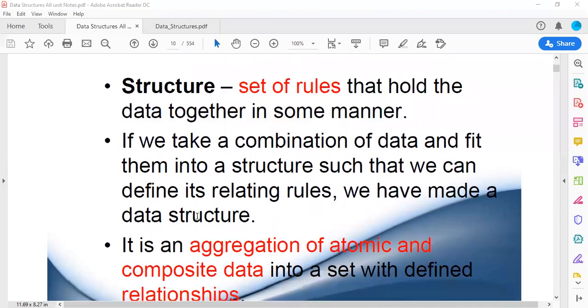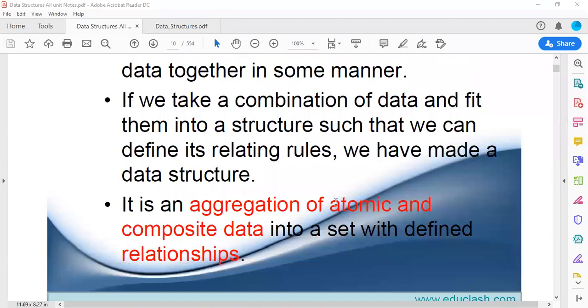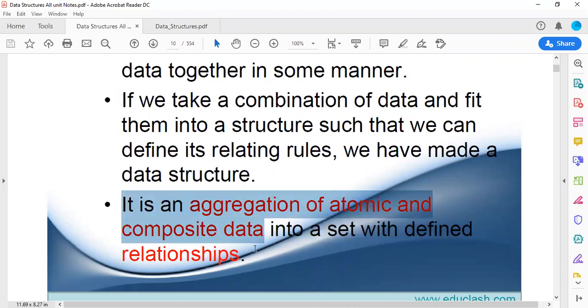So it's an aggregation of atomic and composite data. Atomic means single type of data, and composite means mixed kinds of data in a set of defined relationships. It is an aggregation of atomic and composite data into a set of defined relationships. So basically, when we discuss data structure, we mainly have to focus on data along with the structures. While defining data, we have to follow several kinds of structures for organizing the data in a proper manner.